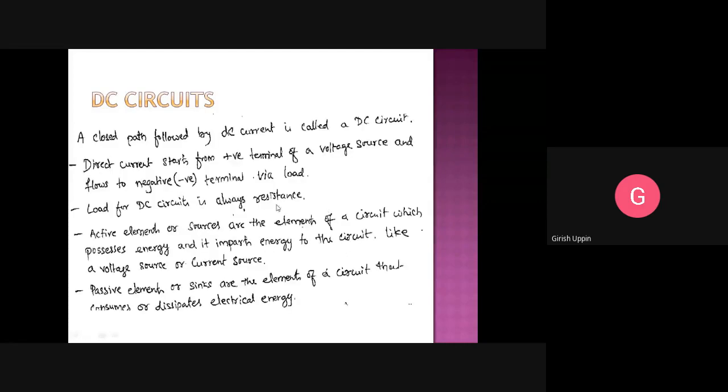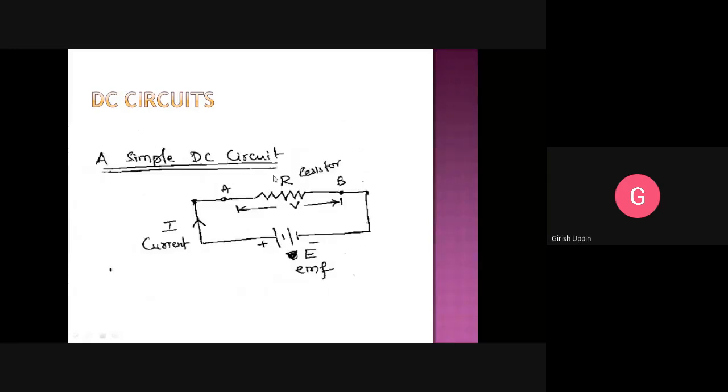Okay, what is a DC circuit? It's a closed path followed by a DC current, which is called a DC circuit. And direct current starts from the positive terminal of the voltage source and flows to the negative terminal of the battery or the voltage source through the load. When I say load, load is always a resistor. In case of a DC circuit, what is a load?